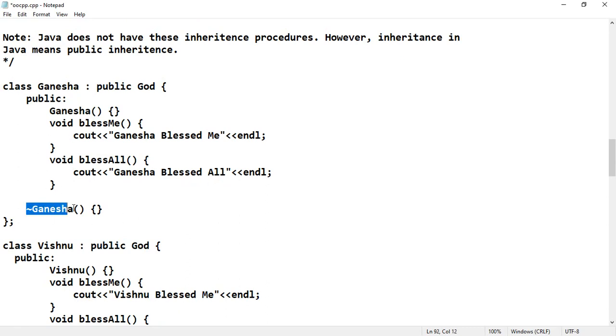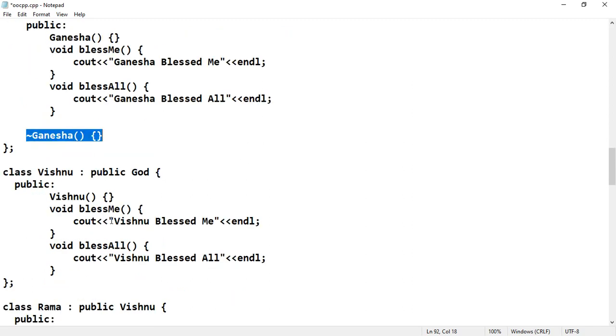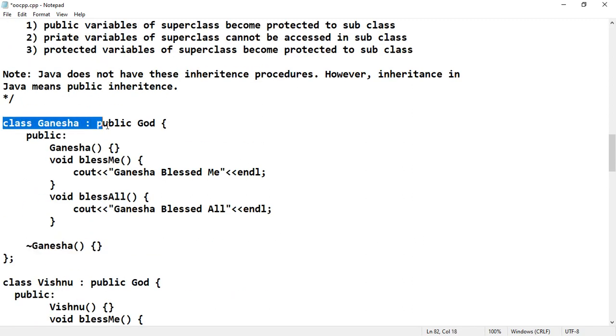Next I am writing the destructor. Destructor is used to remove the memory allocated via the constructor. Next, in the same way, this is single inheritance. Here we are using single inheritance. For example, separated by a comma, if you use another public class and write something like elephant head, then that property will come into this Ganesha. So like this you can use multiple inheritance. If you want to use multiple inheritance, then separate by a comma and write whatever classes you want.